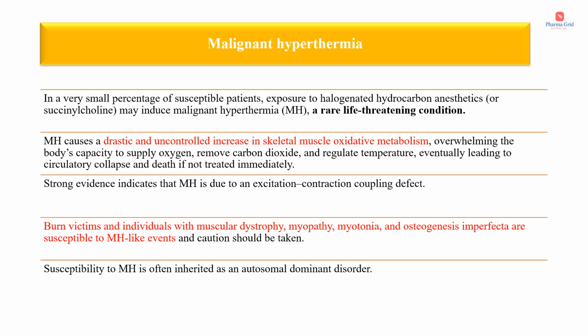Strong evidence indicates that malignant hyperthermia is due to an excitation-contraction coupling effect. Burn victims and individuals with muscular dystrophy, myopathy, myotonia, and osteogenesis imperfecta are susceptible to malignant hyperthermia-like events, and caution should be taken in such patients. Susceptibility to malignant hyperthermia is often inherited as an autosomal dominant disorder.